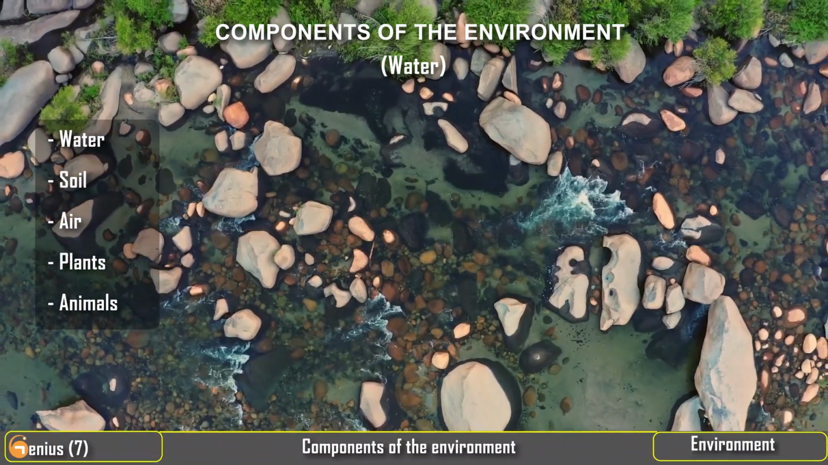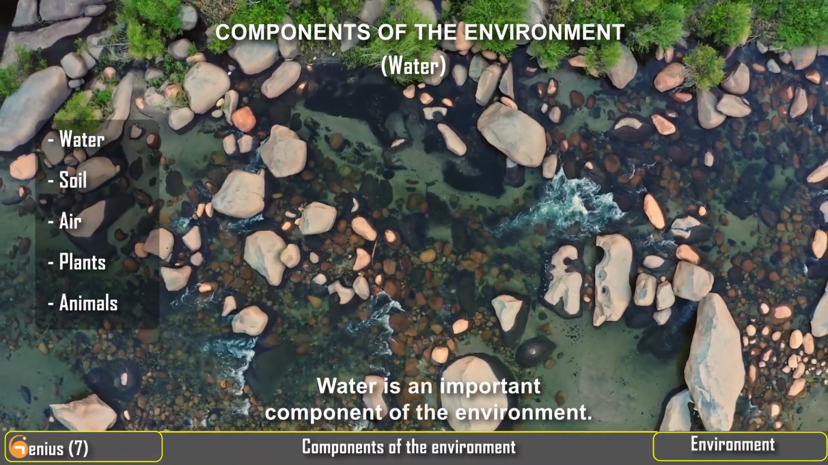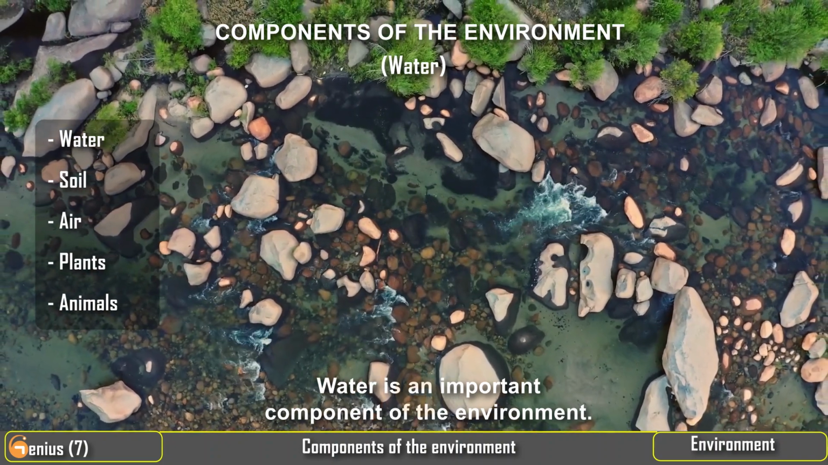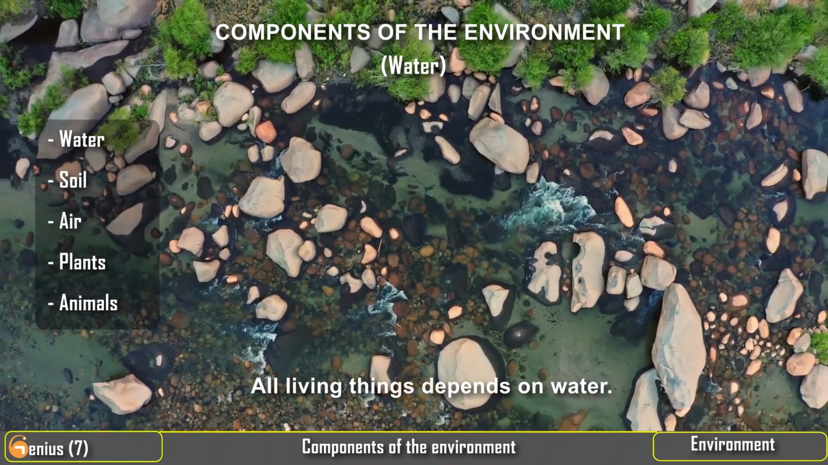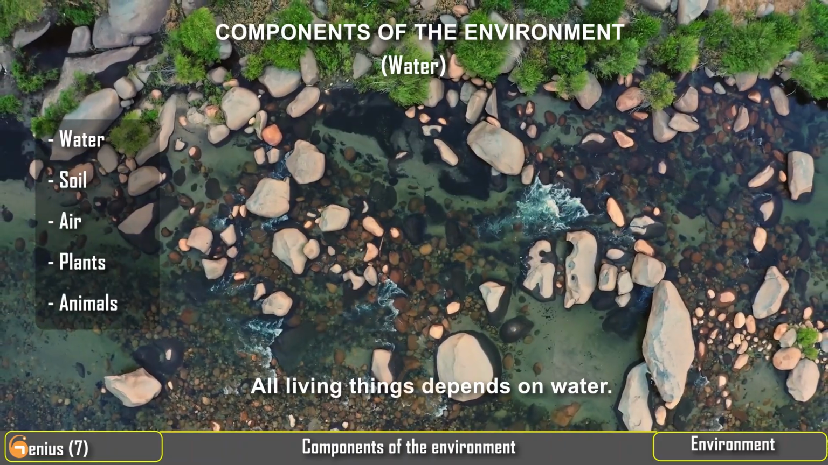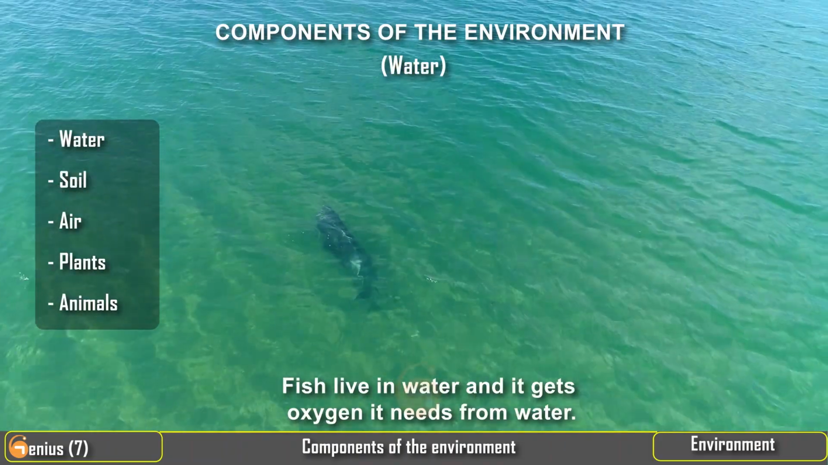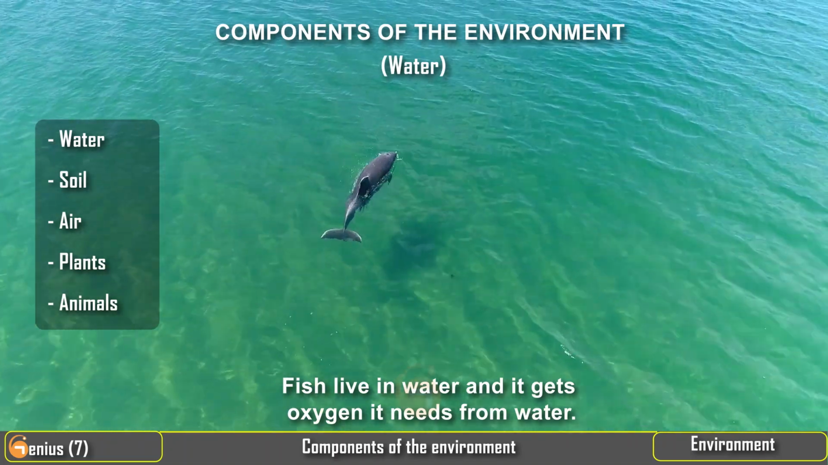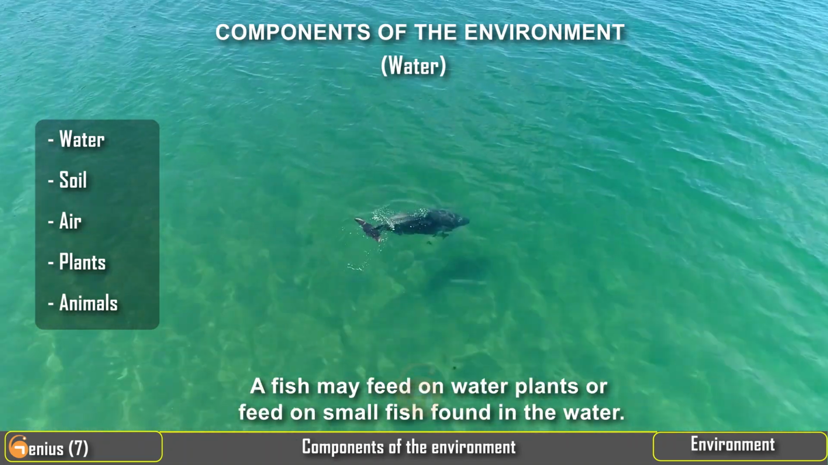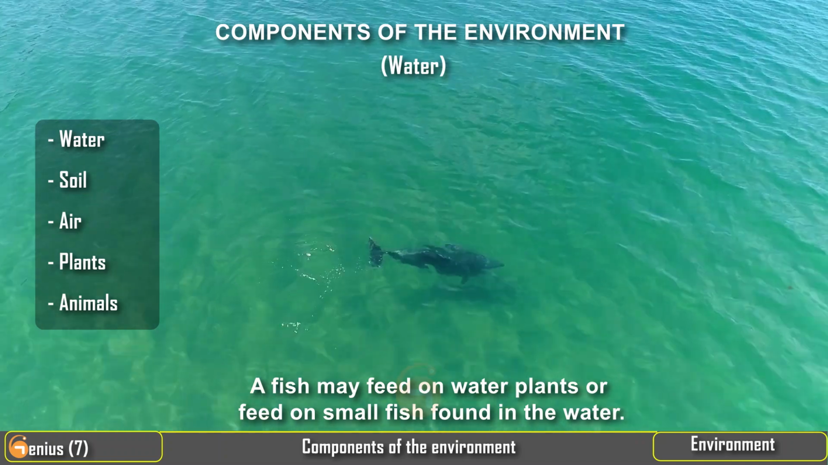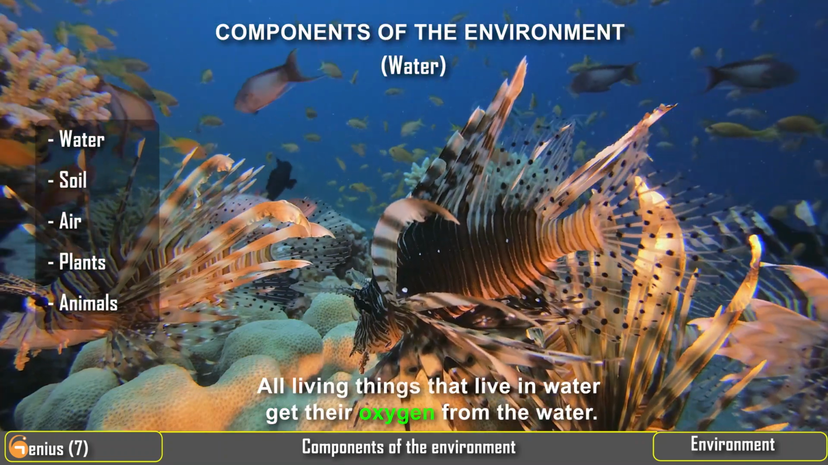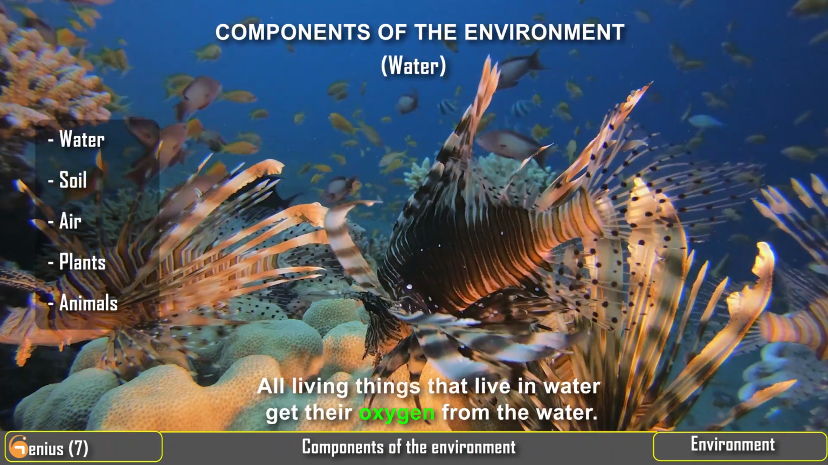Water. Water is an important component of the environment. All living things depend on water. Fish live in water and get the oxygen they need from water. A fish may feed on water plants or feed on small fish found in the water. All living things that live in water get their oxygen from the water.